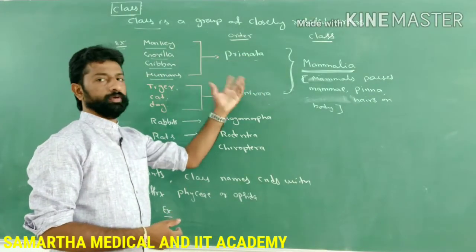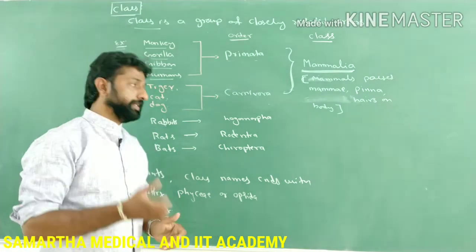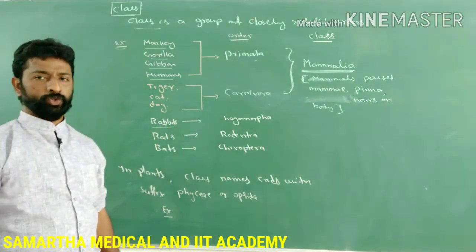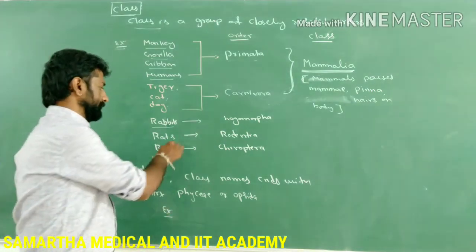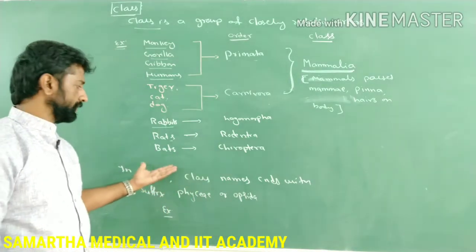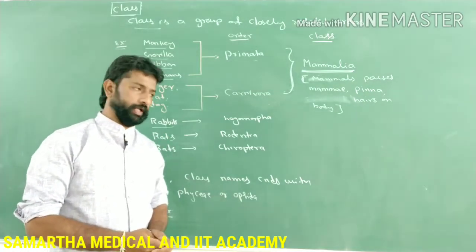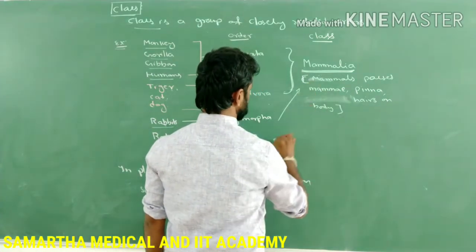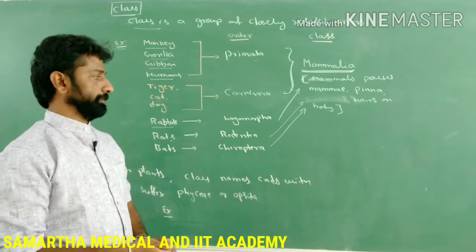Similarly, see the rabbits, which belong to the order called Lagomorpha, and rats, which belong to the order Rodentia. Similarly, one more organism, bats, belong to the order called Chiroptera. They will also belong to the same class, called Mammalia.